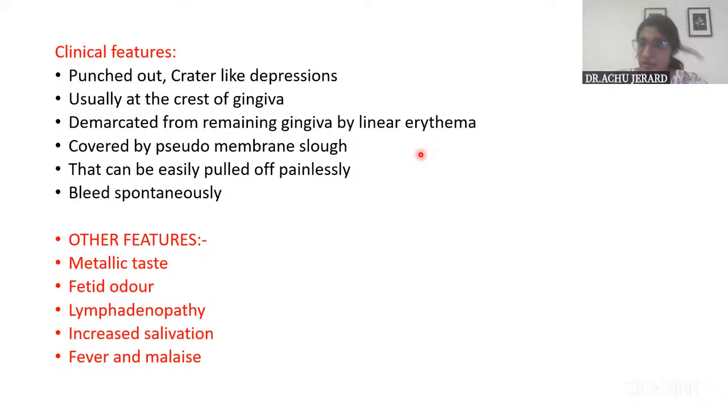You should then, which we have already told, and often covered by a pseudo membrane, which can be very easily pulled off painlessly. Okay, that is the classic clinical feature, and it bleeds spontaneously too. And other features include metallic taste, fetid odor, lymphadenopathy, then increased salivation, fever, malaise, all these things.